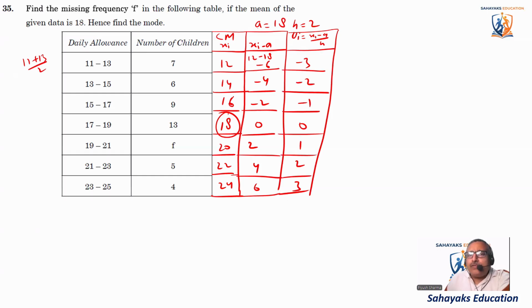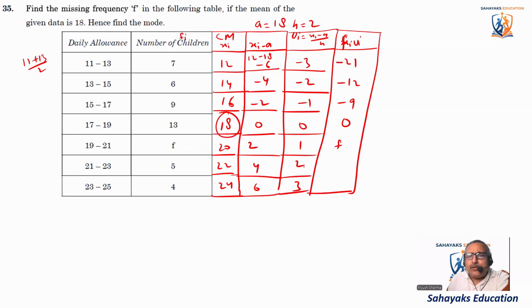Now we'll calculate fiui, not xiui. It is fiui. So this was fi. This is fi. So 7 into minus 3 comes out to be minus 21. 6 into minus 2 is minus 12. 9 into minus 1 comes out to be minus 9. 13 into 0 is 0. F into 1 is F. 5 into 2 is 10. And 4 into 3 is 12. These are the values.